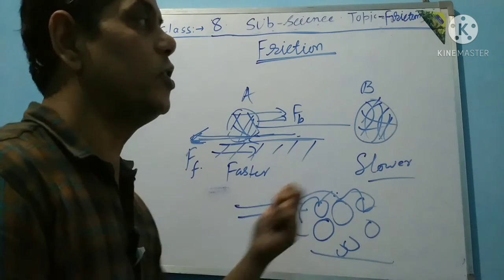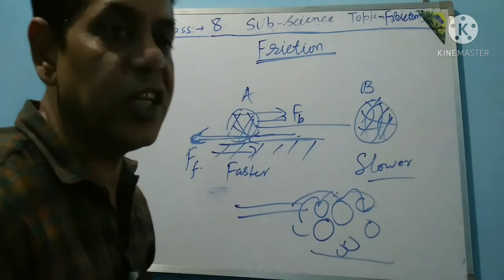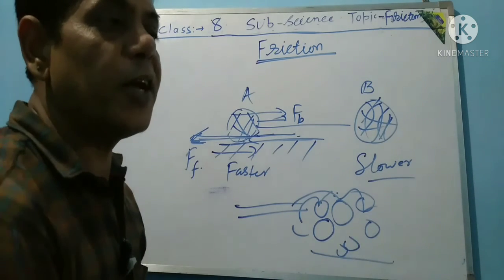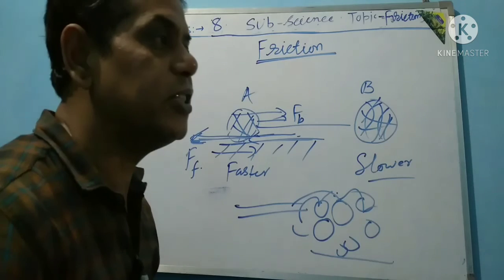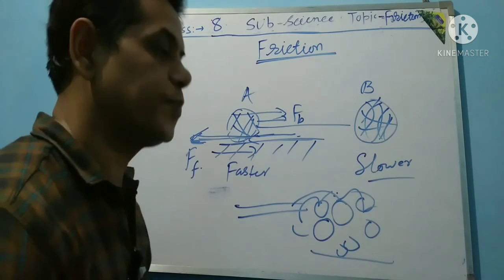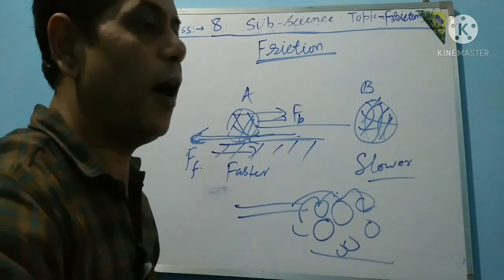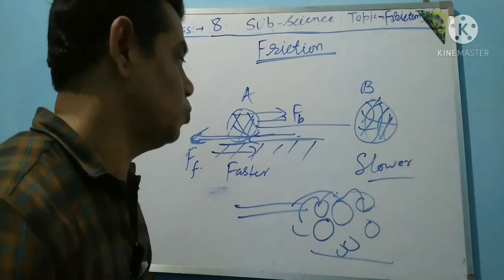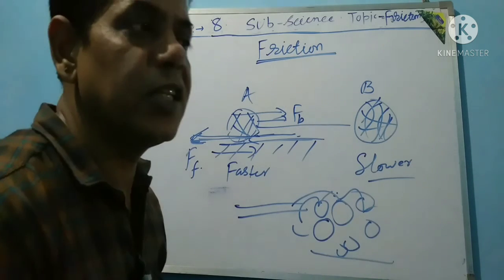Why? Because that is a more rough surface, so more friction is generated. A less rough, smoother surface means less friction.